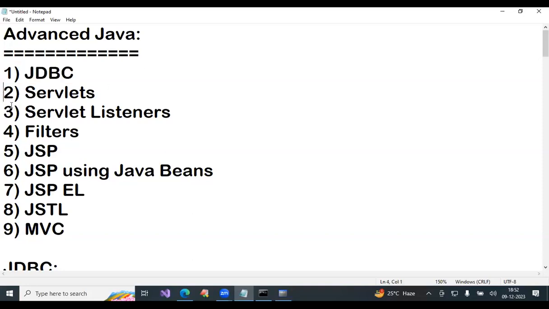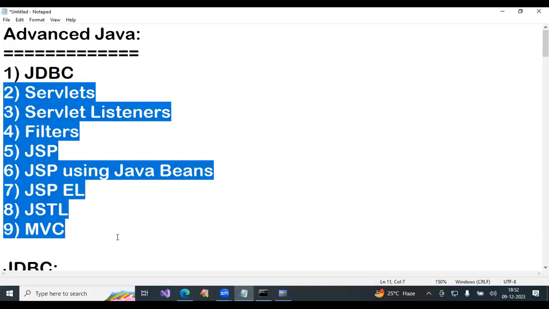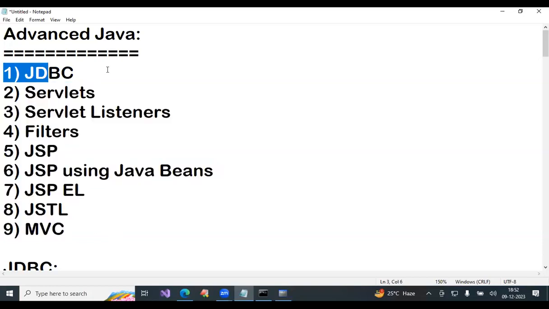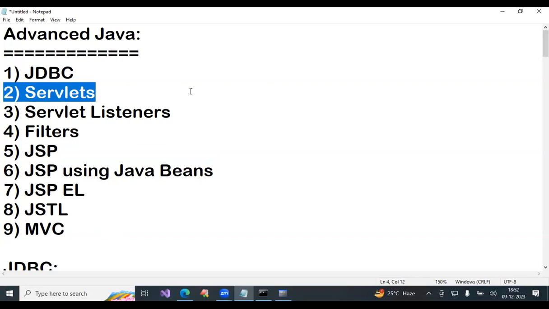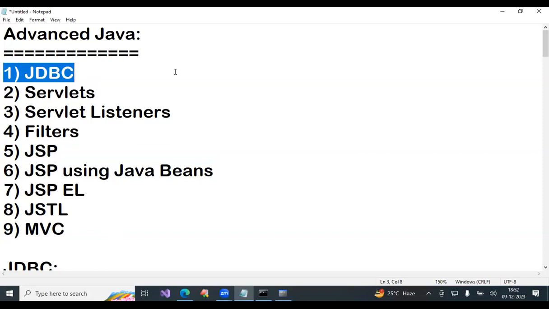But from here onwards, the total environment is different. Java style appears different. Real-time Java starts. Only JDBC appears like core Java. From the next topic onwards, total Java is going to change. Even the main method will not be there. Every day you are writing main, no? Then main will not be there. With this topic, main ends. Further, main will not appear.